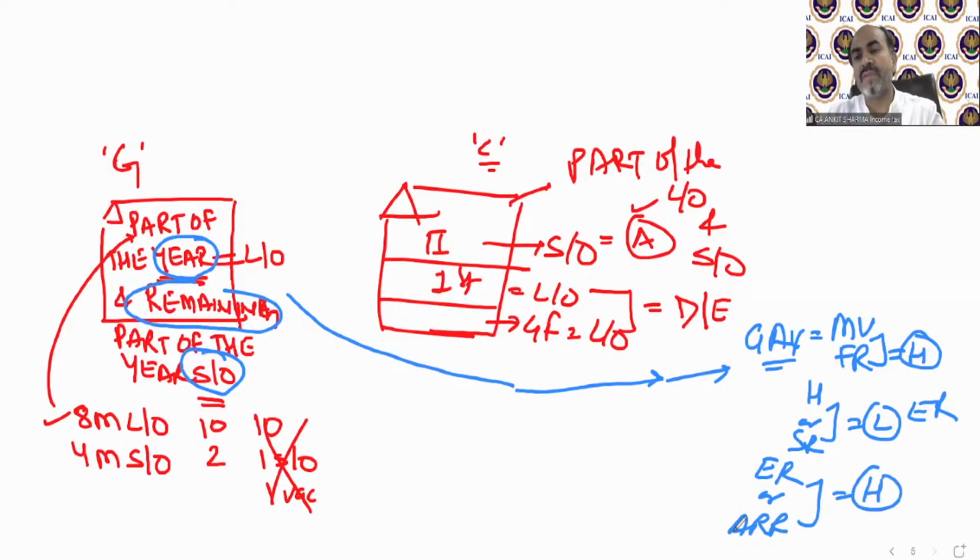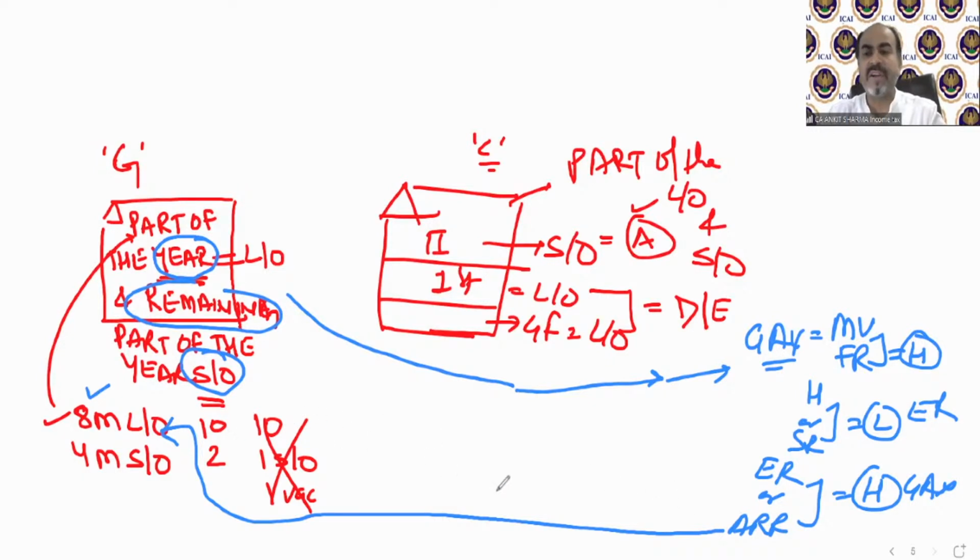Higher will be your GAV. Actual rent received will be for those months the property was of course let out. So if 8 months was let out, we will take 8 months rent over here. If it is 10 months let out, we'll take 10 months rent over here. Whatever will be the higher, that is your GAV. After GAV, all case D, E, F, G solutions are same.